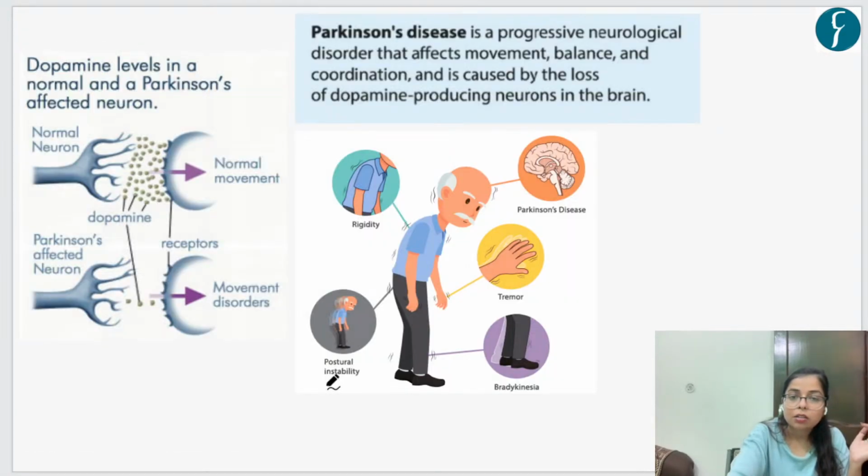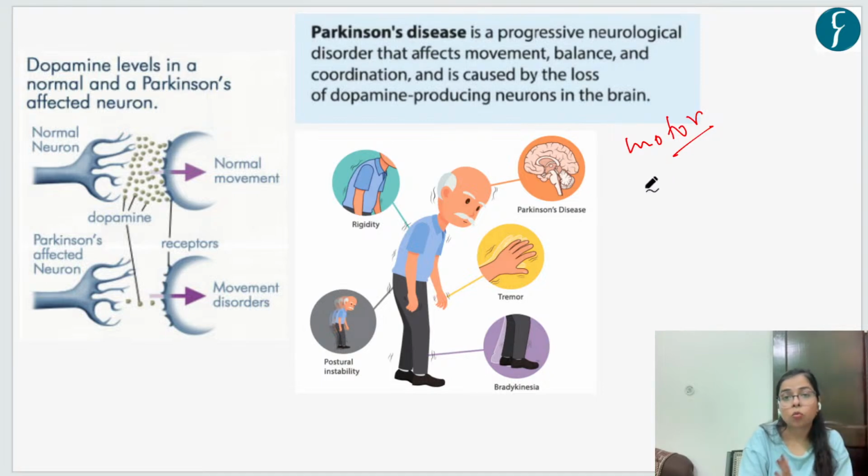Now let's see a few facts about Parkinson disease. What is Parkinson disease? Parkinson disease is a progressive neurological disorder which primarily affects two things: motor movements and non-motor movements. Motor movements means the activities related to coordination and physical movements of a person.